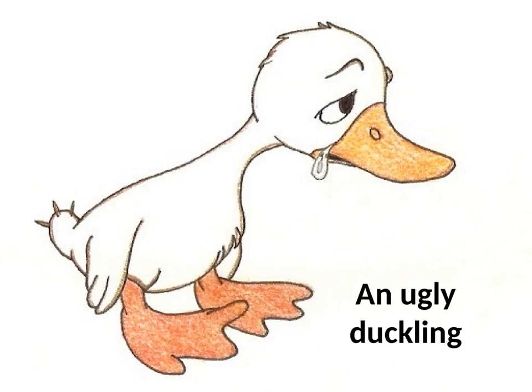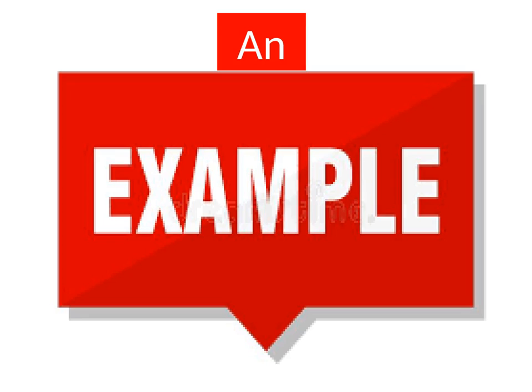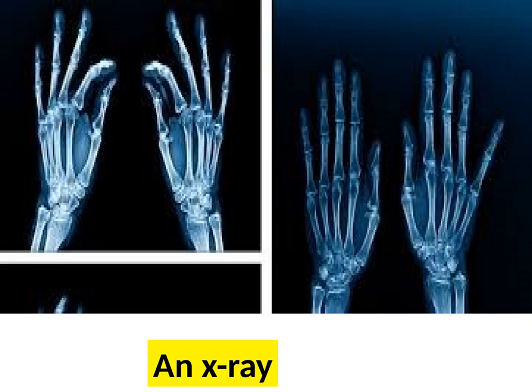So "an ugly duckling". Next is "an example". Throughout this video we have told you an example. Example starts with E, and E is a vowel, so we are adding "an" before it. So "an example", that means one example. "An X-ray". You can see the picture of an X-ray here. Why are we adding "an" here? Because when we are saying X, an "eh" sound is coming. That is a vowel sound.